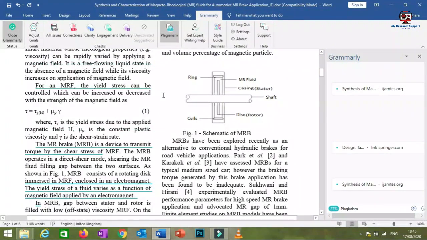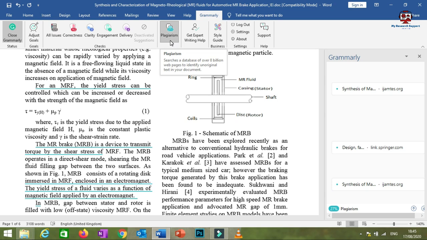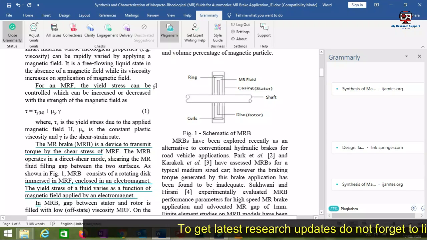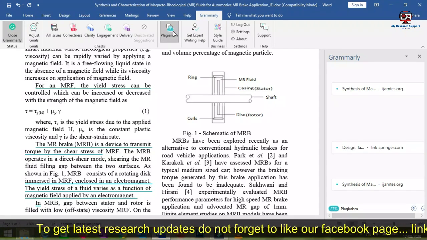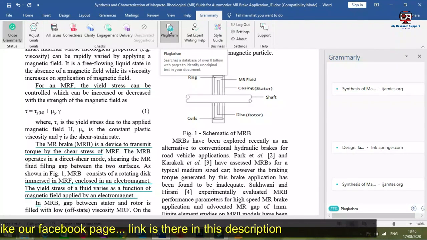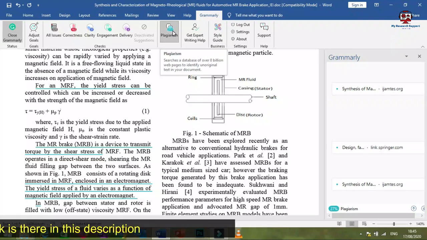But if you compare plagiarism checking in Grammarly with the Turnitin software, see, only 27% plagiarism is shown. However, the manuscript is already published in a journal. If you check the same manuscript with Turnitin, you will get 95 to 98% plagiarism. But Grammarly is showing only 27% plagiarism.